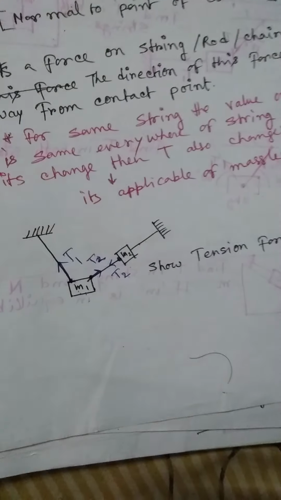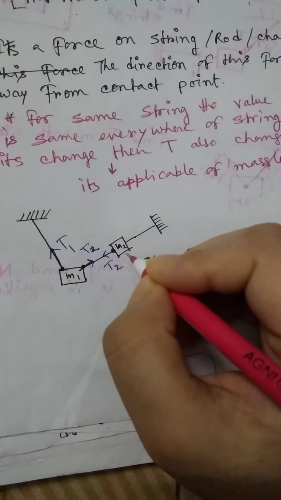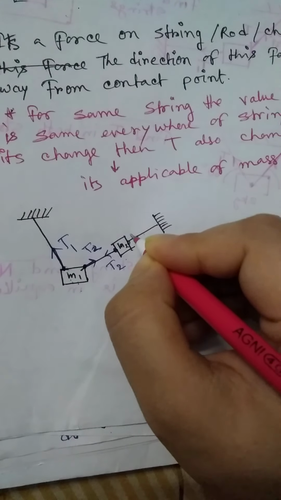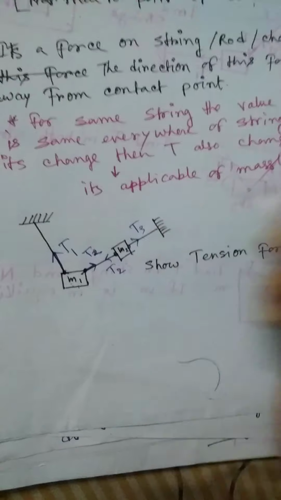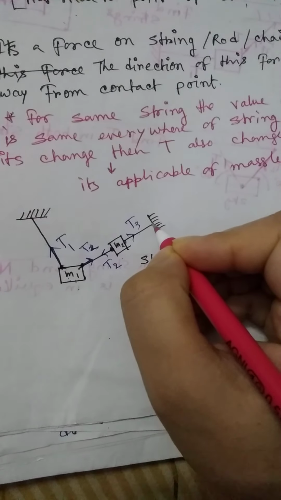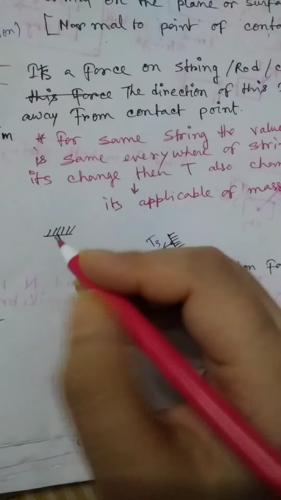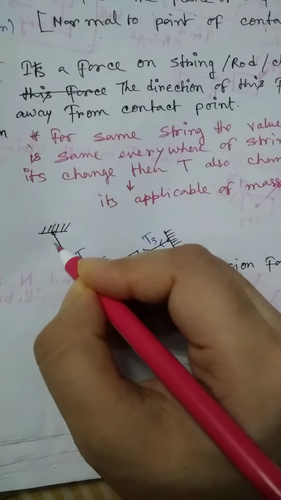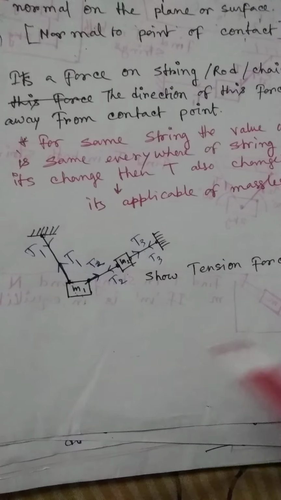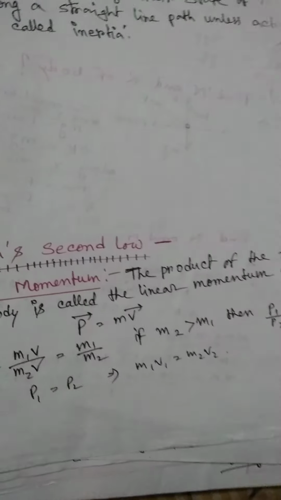For this string the tension is also changed because at this point the direction of tension is along this side, which I am assuming here is T3. So for this point the tension is along this side, it's also T3, and for this point the tension is along this side, which is also T1. So these are all the tension forces acting like this. Okay, next.